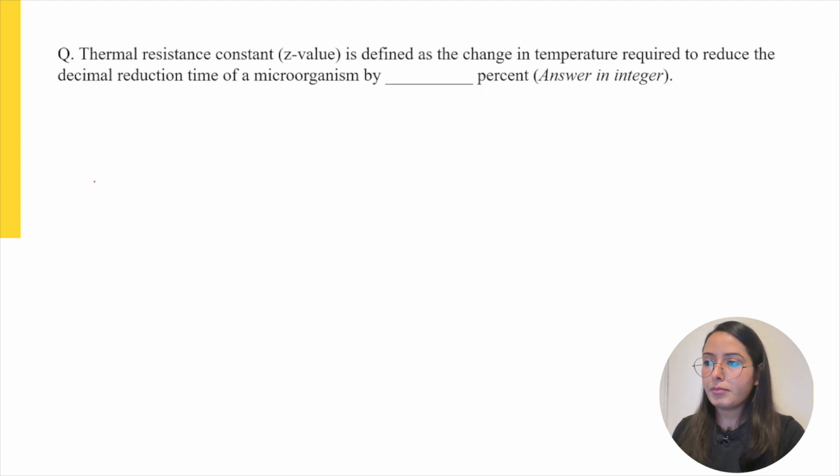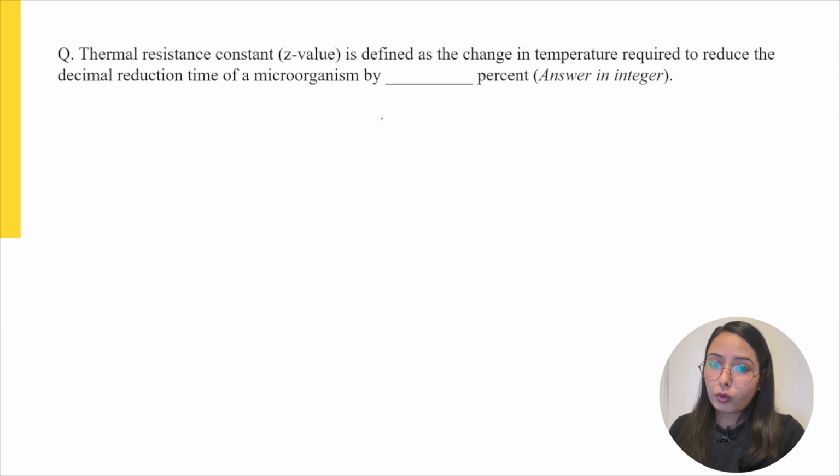Now moving to the next question: thermal resistance constant or Z value is defined as the change in temperature required to reduce the decimal reduction time of a microorganism by dash percent. This question belongs to the topic of thermal properties in the food engineering section.